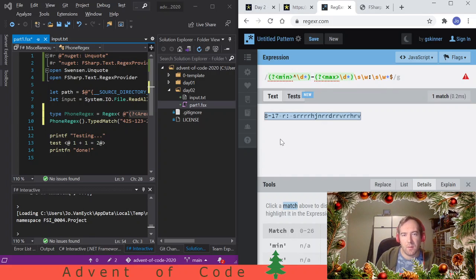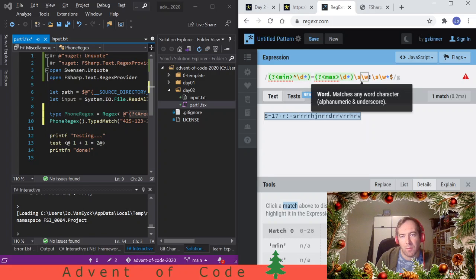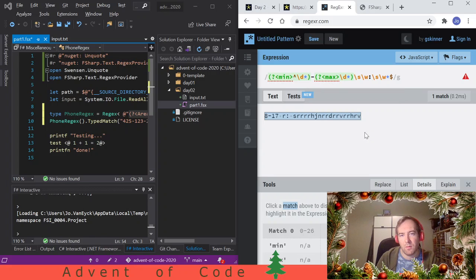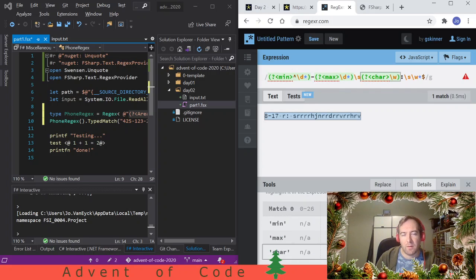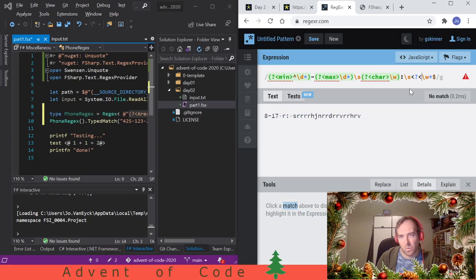Min max 817, that's so correct. And then we have a white space, and then we have a character. Yeah, let's just call it character. Min max character, yeah. And then we need the password, which is the characters at the end. Password.